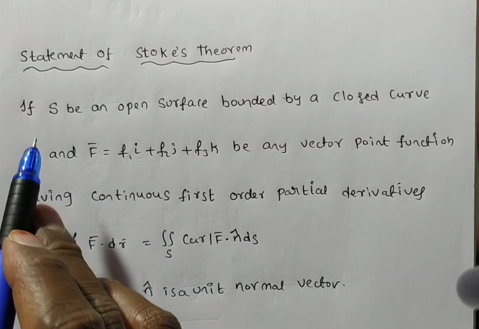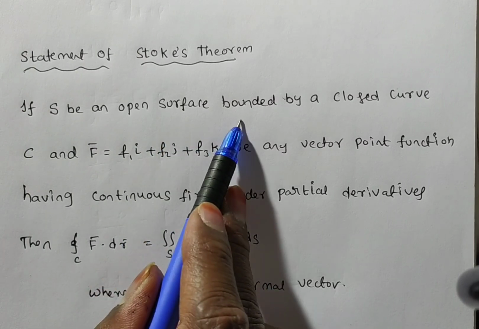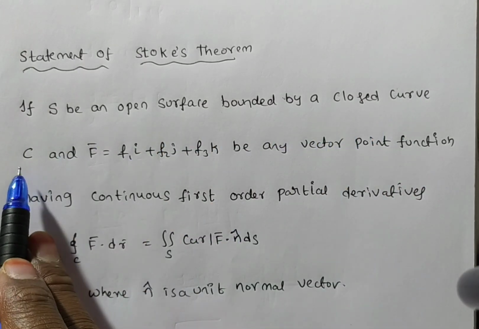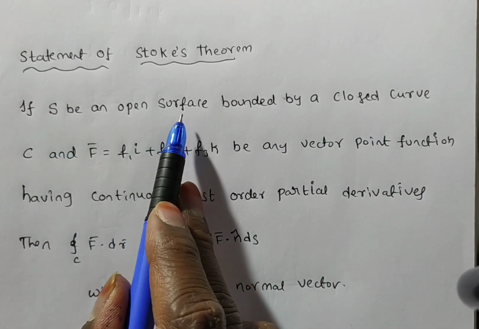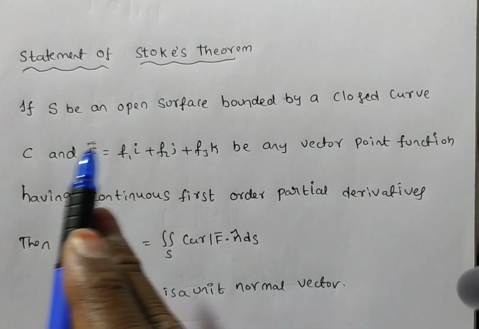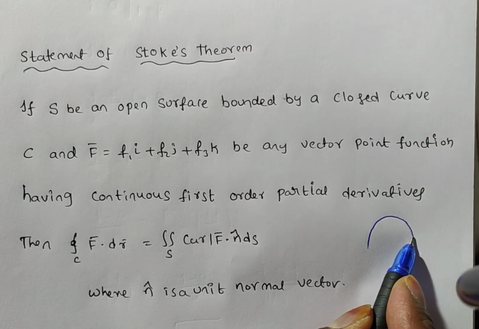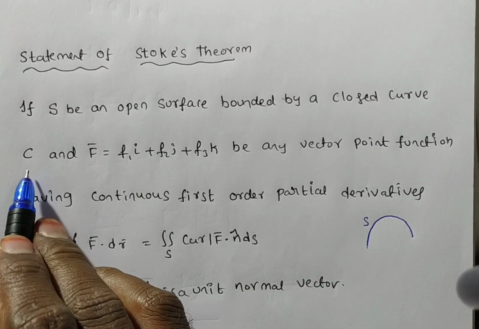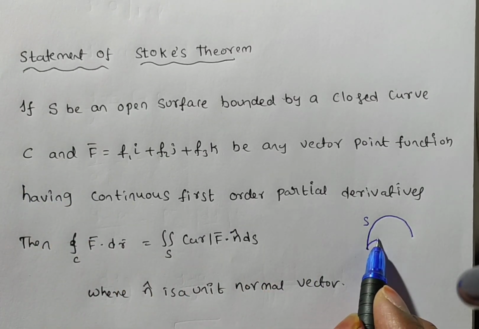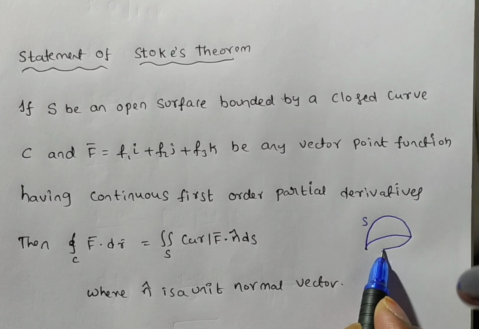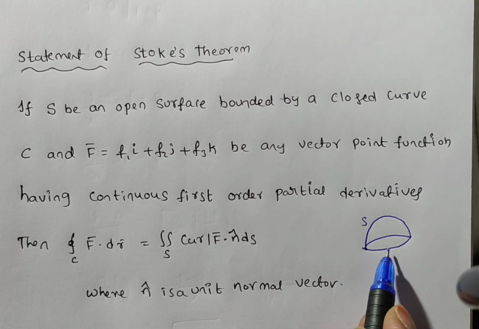Here you see, friends, S is an open surface bounded by a closed curve C. I am drawing here, let this be my surface, bounded by a closed curve C. You see, it is bounded by a closed curve. Is it closed or not?